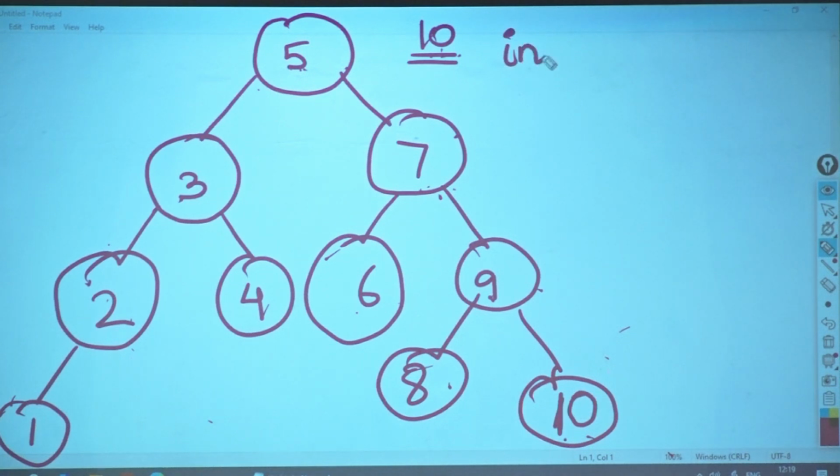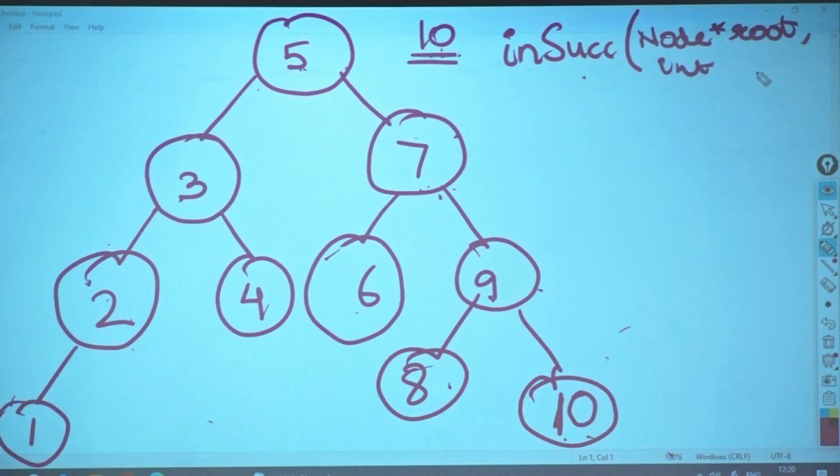So I am writing over here, I have to give you my in order successor. In order successor. What do you think would be the parameters here? What all things do I require? First, node star, root. Okay. Then I want my target value. Very good. Then am I going to capture the parent while going down? Yes.